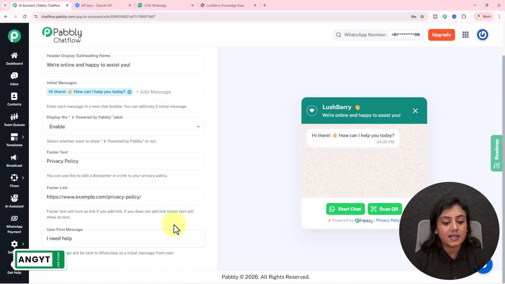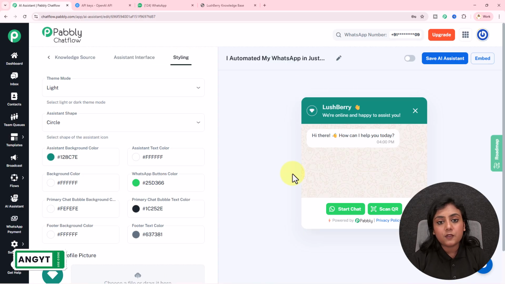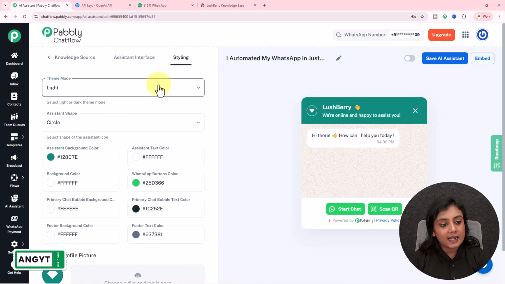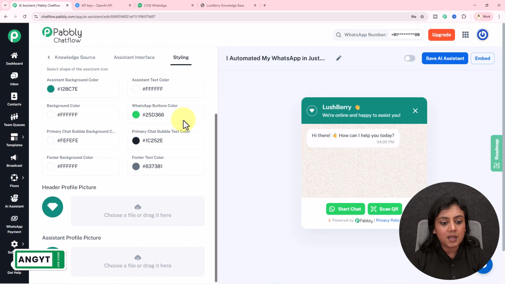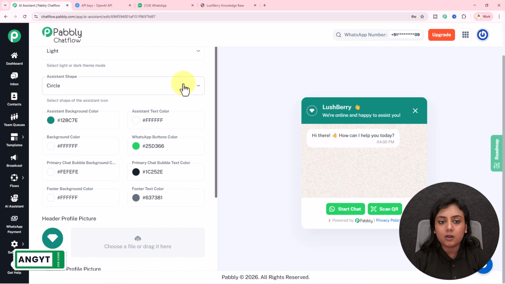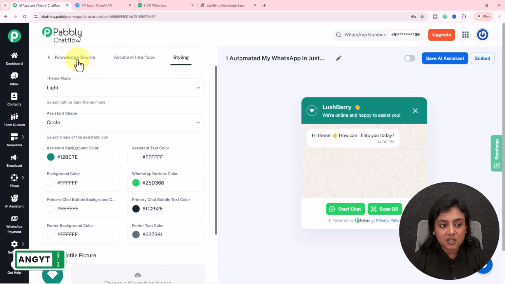So you have to enter that initial message over here in this section. Okay, and last is styling. If you want to change the colors of this AI assistant on your interface according to your brand, you can definitely do that from the styling section right here. You can change the theme, change the colors, add in the profile, change the background. You can do everything according to your requirement from the styling section. I do not want to change anything, so I will skip the part.